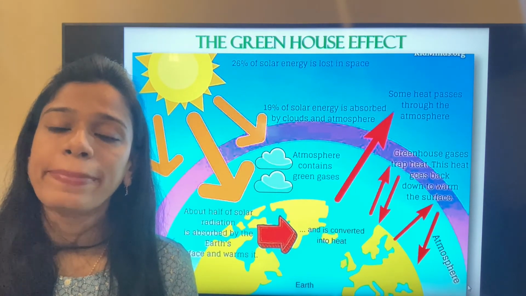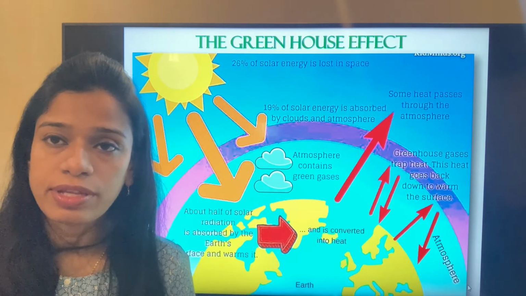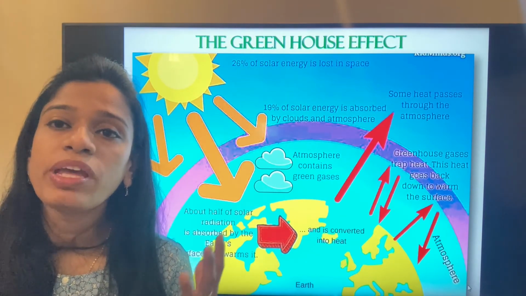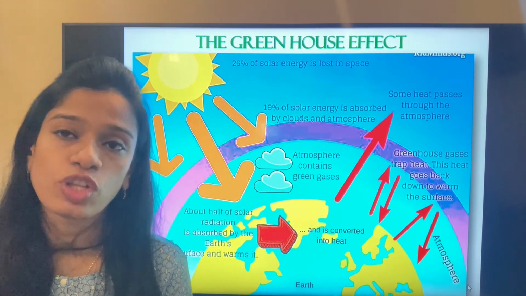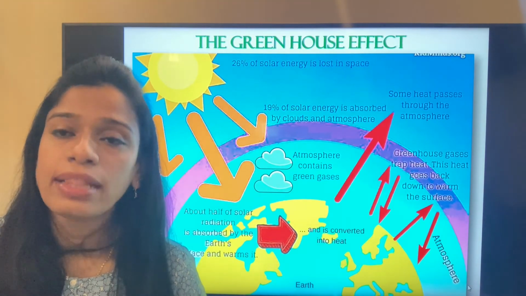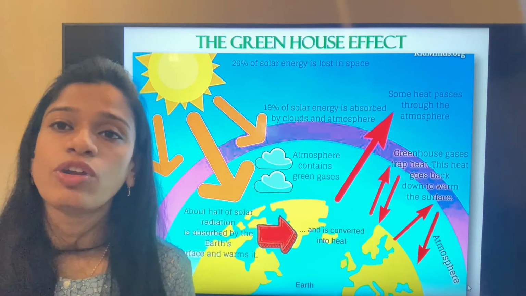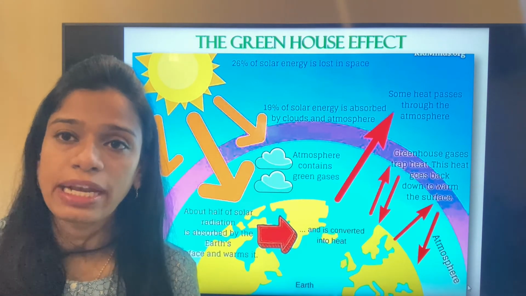Otherwise, what will happen? The earth's temperature will start decreasing, because we will not be able to trap the heat, and the sun is not with us for the whole day. In the nights it would be very cold, and the days would be very hot if we were not able to trap the heat. The temperatures would be at the extreme.